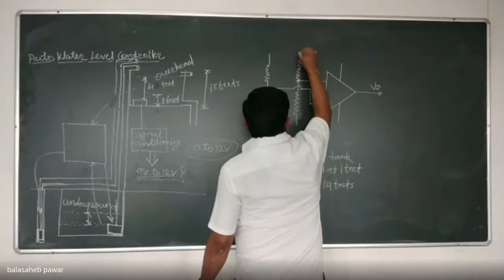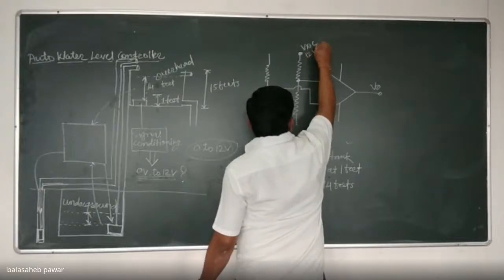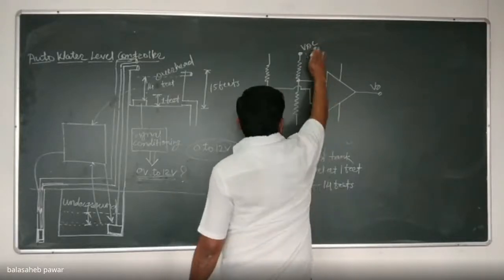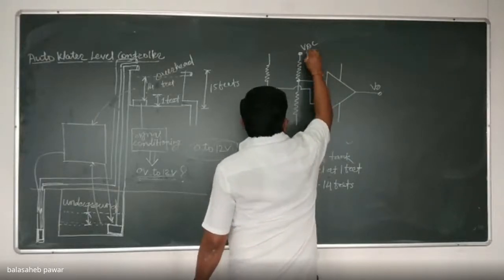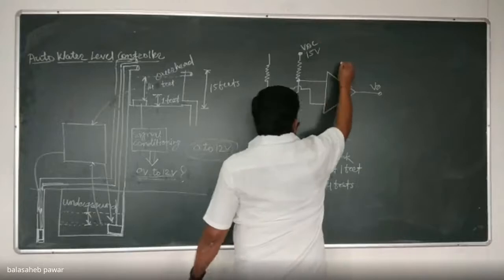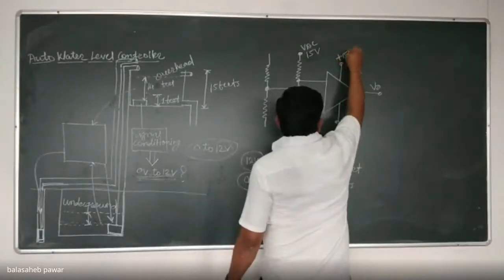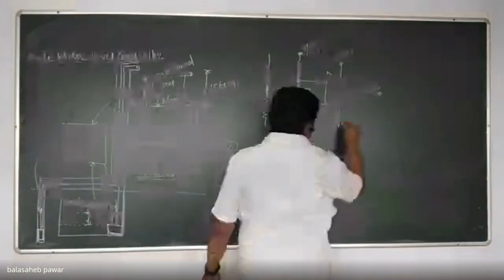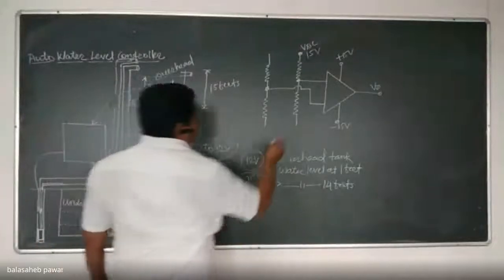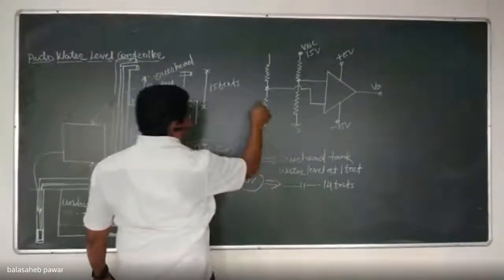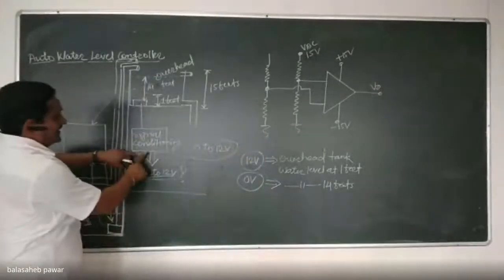Suppose this constant DC voltage VDC is 12 volts, or you can take another value also. Suppose it is 15 volts. We're going to power our op-amp, or whatever op-amps we will use, by plus minus 15 volts. Okay. And the second voltage divider will get powered by the output of this signal conditioning circuit,